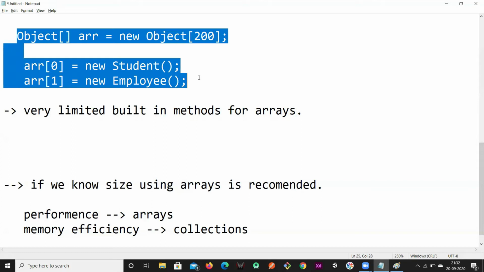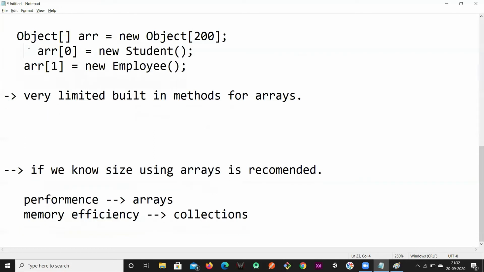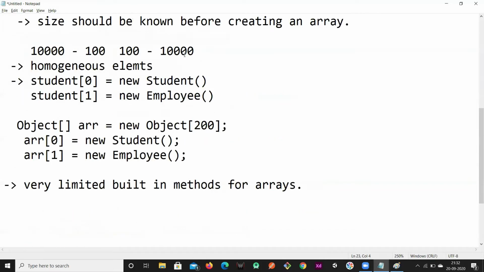You can only store 200 items in it, but what if you get 400 objects at runtime? It is not capable of storing those extra 200 objects, because we have already defined the size and we cannot accommodate extra elements in that array. That is the limitation of object arrays.